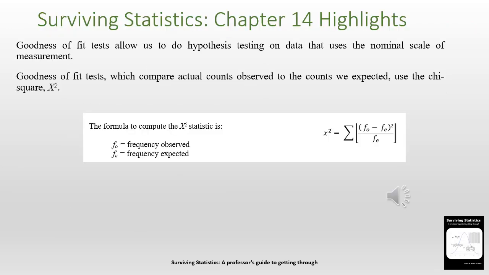Well, let's go over some of the highlights of this very short and easy chapter. Goodness of fit allows us to do hypothesis testing on nominal scale data, and we compare the actual observed to what we expected to observe, and the chi-square formula is very simple. We sum up the differences between the frequency observed and expected squared divided by the frequency expected.